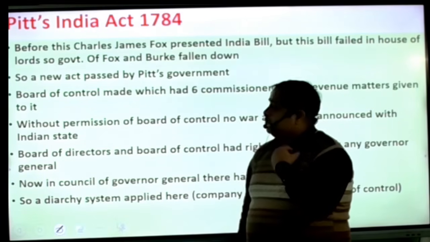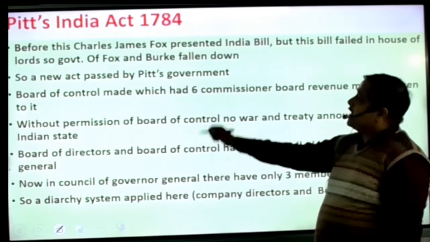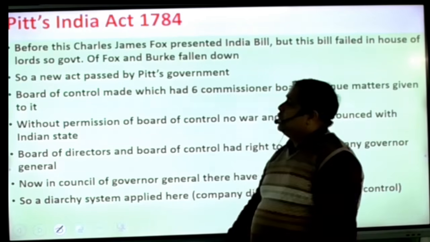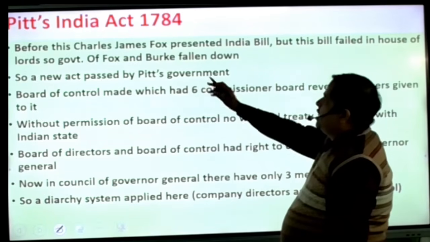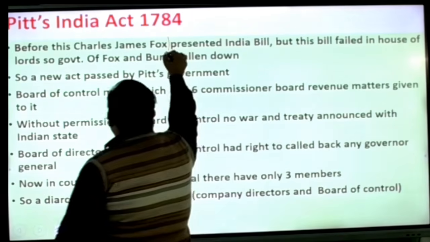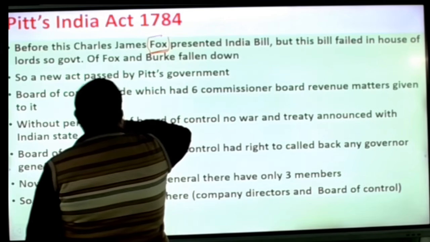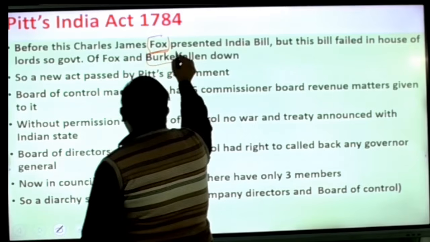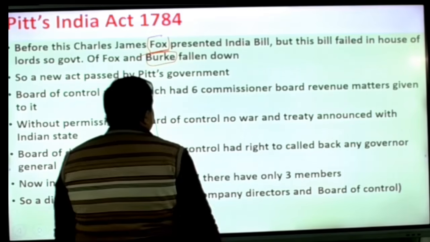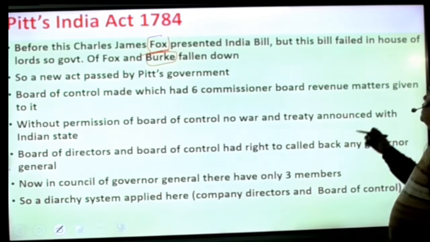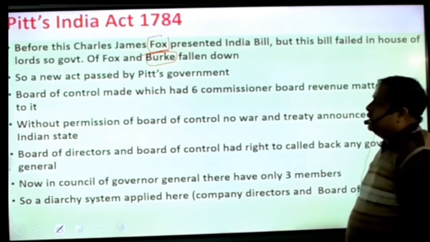Then, the first India Act arrived, the Pitt's India Act. Before this act, Charles James Fox, this was the coalition government of Fox and Burke. They presented a bill, and when they presented this bill in the House of Lords, they failed.